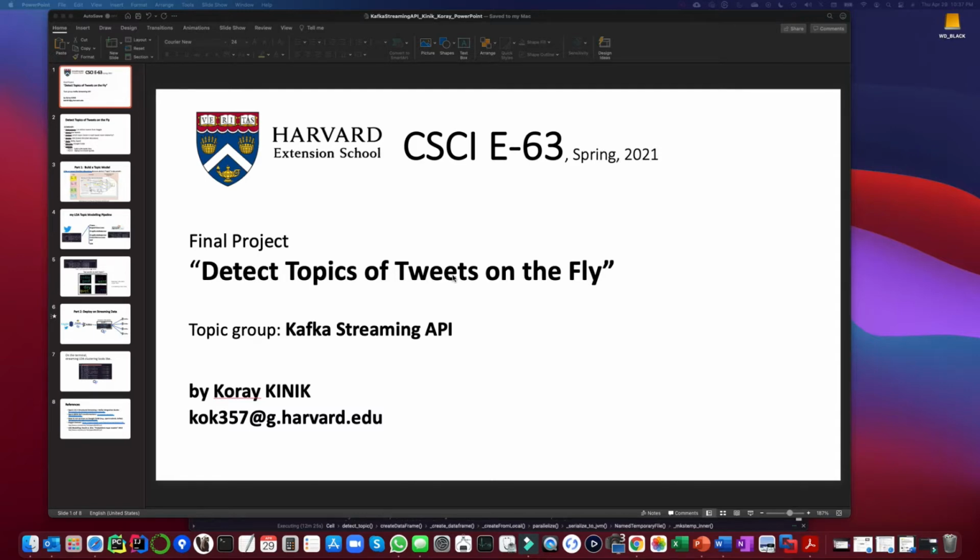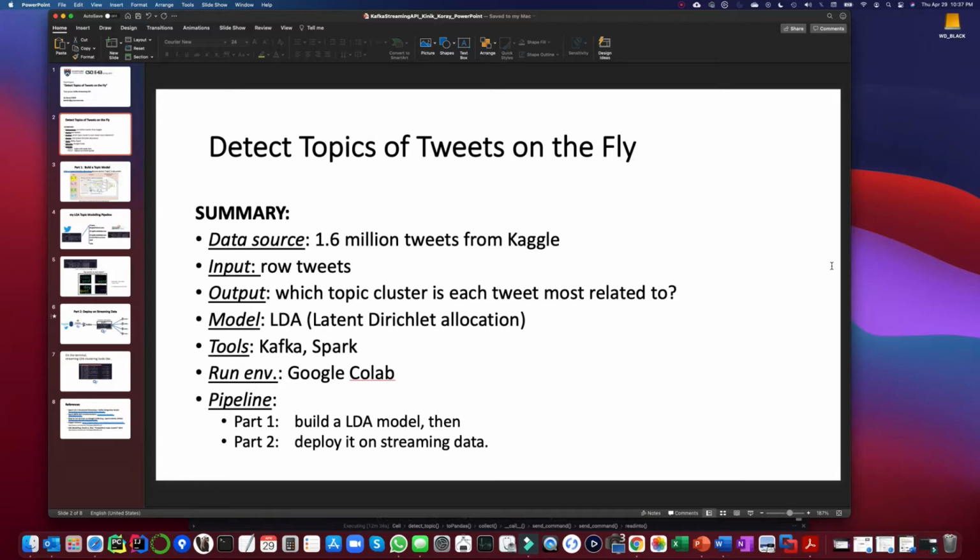My project title is Detect Topics of Tweets on the Fly using Kafka Streaming API. So let's dive deeper into this project. In a nutshell, I'm using a data source of 1.6 million tweets from Kaggle. That's a frozen batch set of tweets in bulk, and the input of the pipeline is raw tweet texts, and the output is labeling each of these tweets based on their underlying topic.